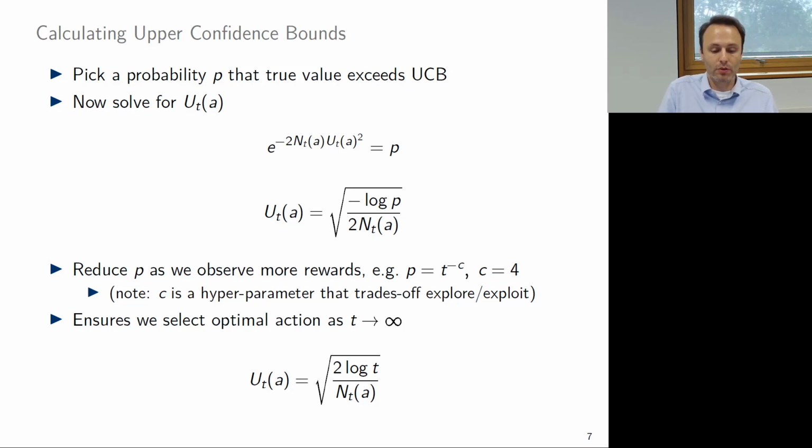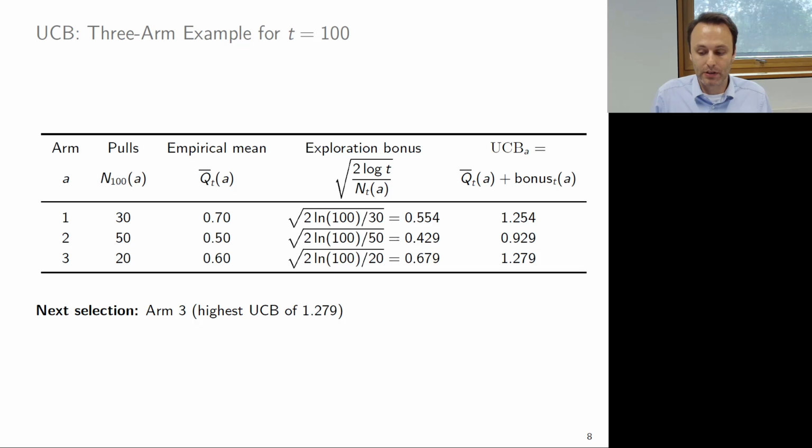Now, why does it do so? Because, as we said, if you increase in time, then you're more likely to explore each and every arm. But if you play more often one arm, then the uncertainty bound reduces and we play this arm not as often. So the upper bound with this parameterization is then square root 2 times log t divided by n t of A. And in an empirical example or numerical example with t equal 100, we can see how this looks like.